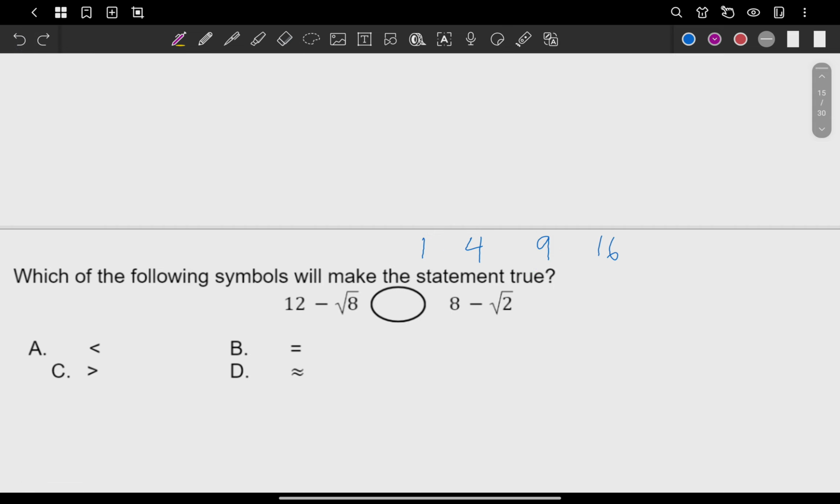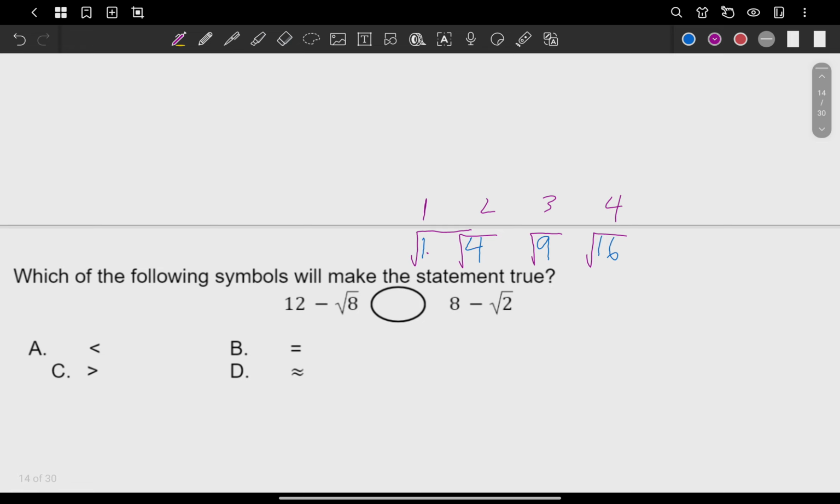Now, where can you find 2? 2 is in between 1 and 4. And what's the square root of 1? It's 1. The square root of 4 is 2. Square root of 9 is 3. Square root of 16 is 4. So from that, we can say that the square root of 2 is in between 1 and 2. And for a quick estimation, just get the number exactly in between 1 and 2. Shouldn't that be 1.5?